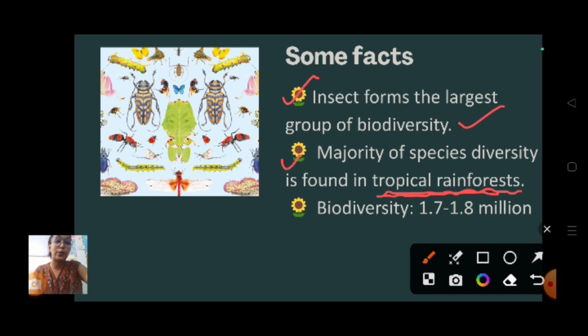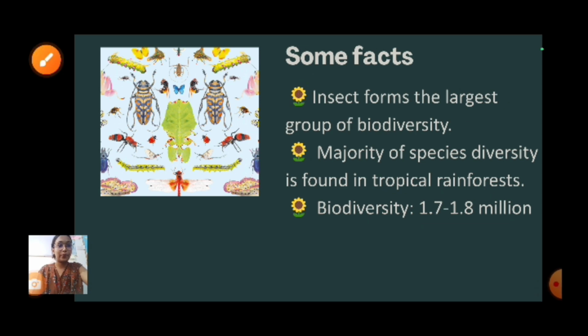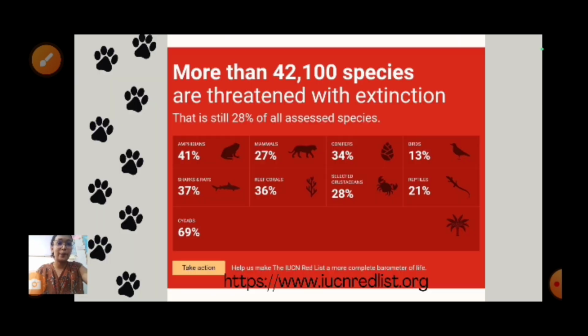You have to know that the biodiversity in our whole world is 1.7 to 1.8 million species, the number you have to know. This picture shows a variety of insects, so that you get to know how diverse insects are. So moving on to the next slide.